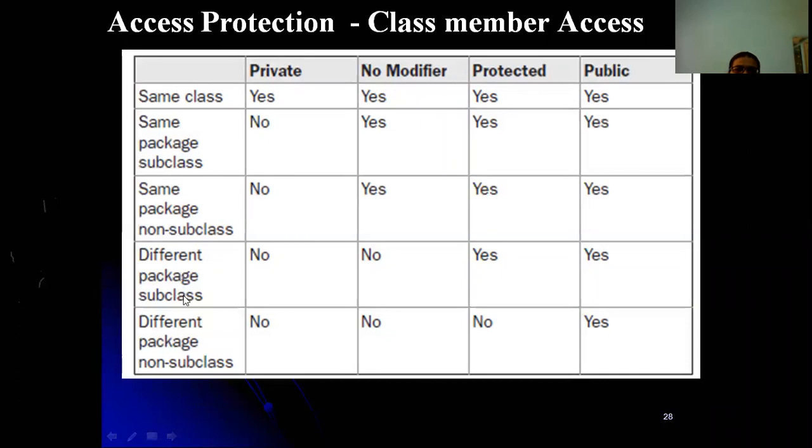Different package subclasses. Different package subclass indicating that one package is having a superclass, another package is having a subclass. In that case, what happens? So here, one package is having a superclass, another package is having a subclass, indicating that, so that is private. No modifier also, this is also not possible.